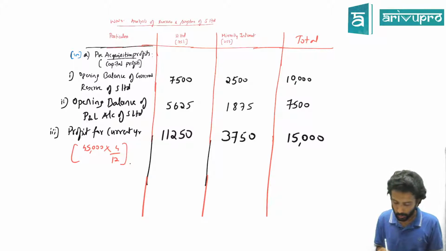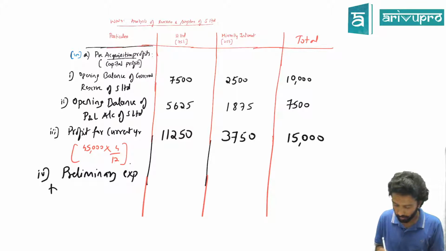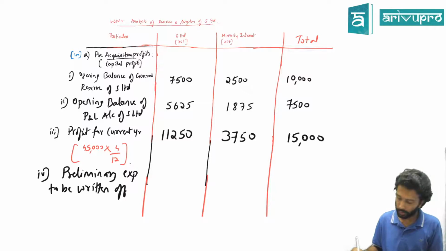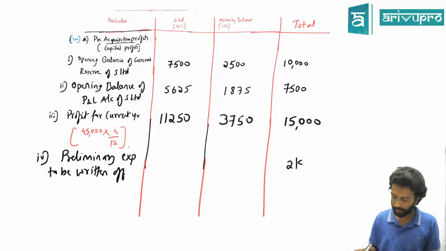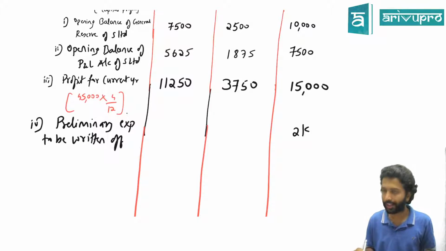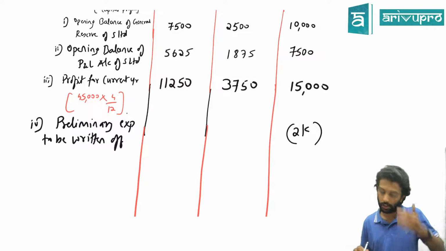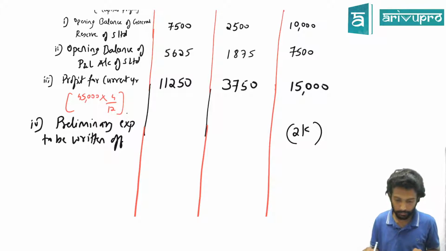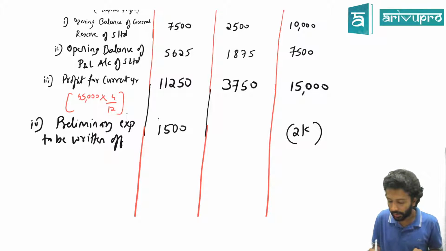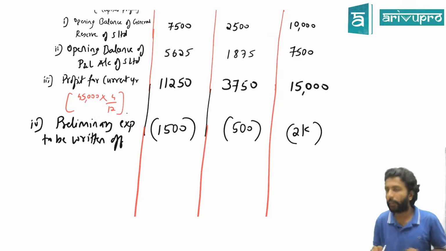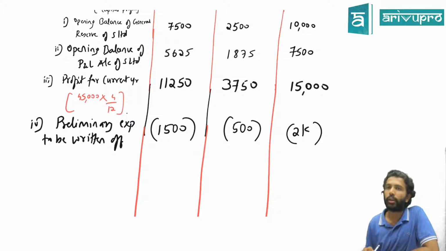So preliminary expense, what am I going to do? Preliminary expense to be written off. How much is the total preliminary expense you have to write off? 2,000. Do I have to write plus 2,000 here or minus 2,000? Minus 2,000. Hope everybody got the science there. So do it in 75-25 ratio. How much will that be? 1,500 in brackets, 500 in brackets. So far, good guys. Doubt or okay?